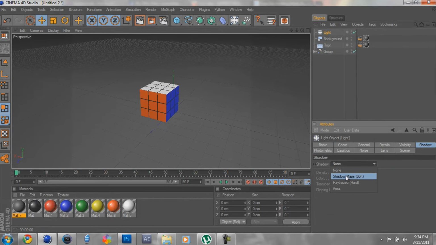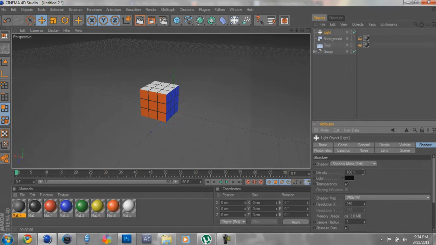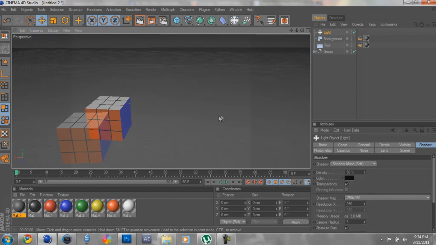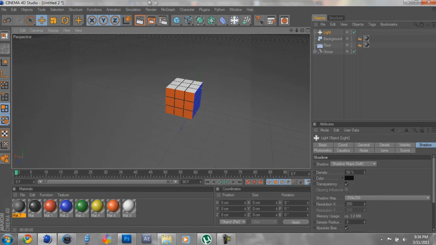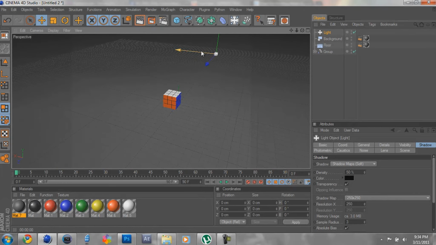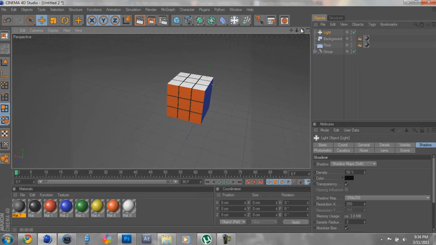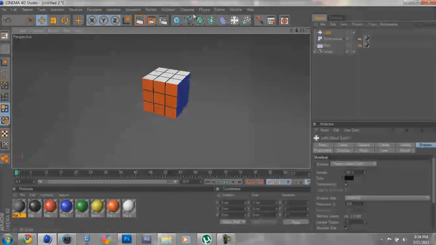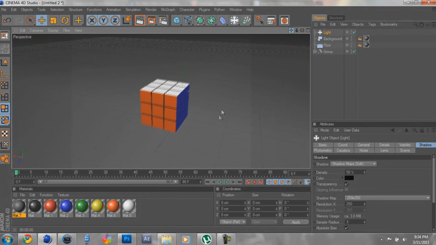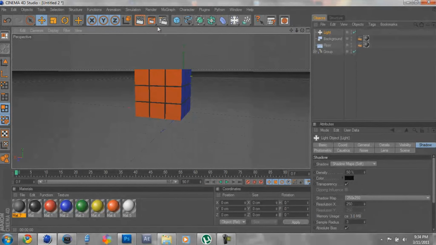Click shadow, change it to shadow maps, and change it to 50%. And now when you render it out, you'll get a shadow look. Depending on what angle you want the shadow to be, you just move it closer or further away. It's really your preference, but I don't want a huge shadow on mine. I want something that's just noticeable.